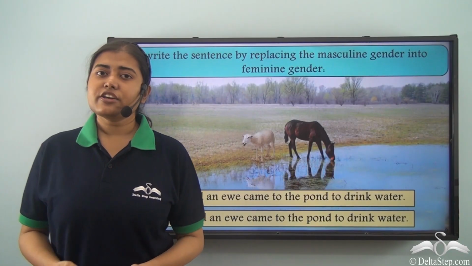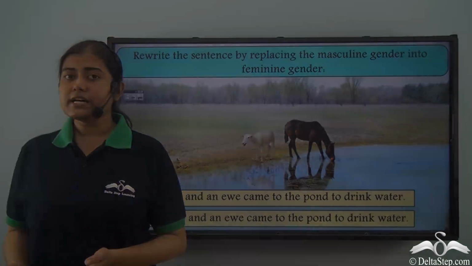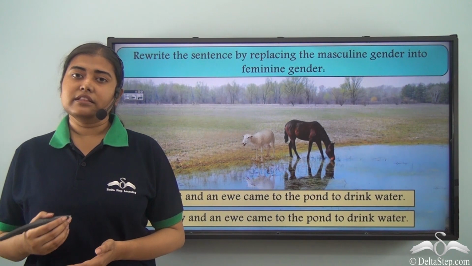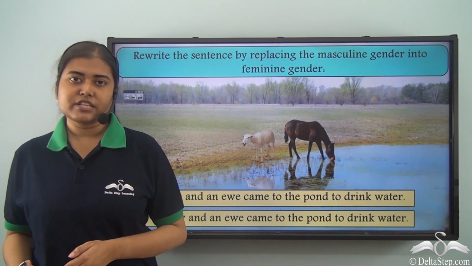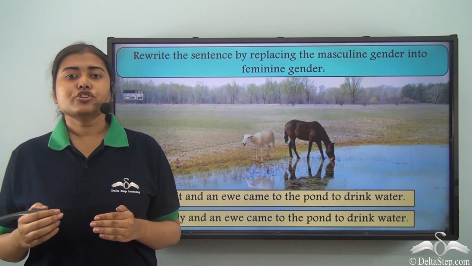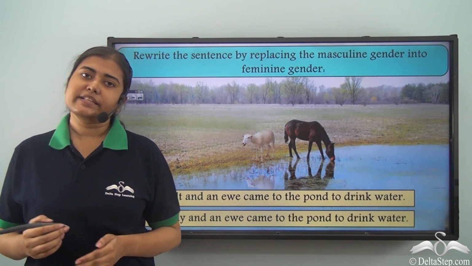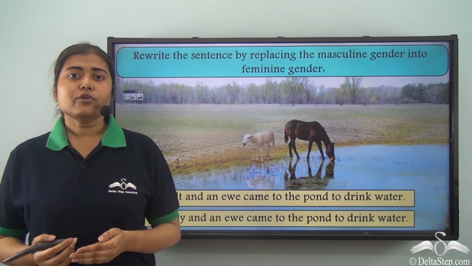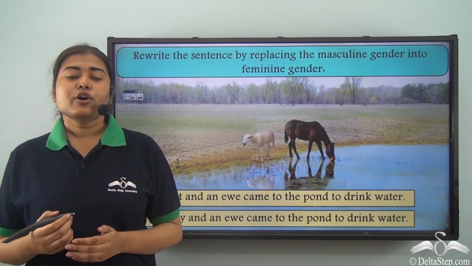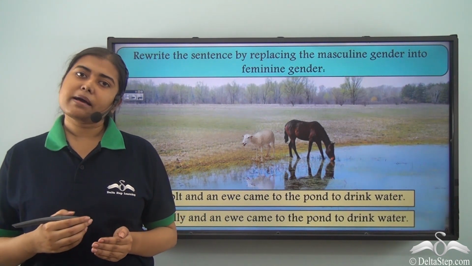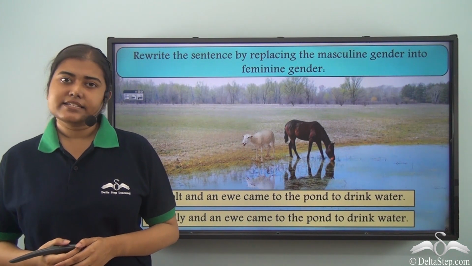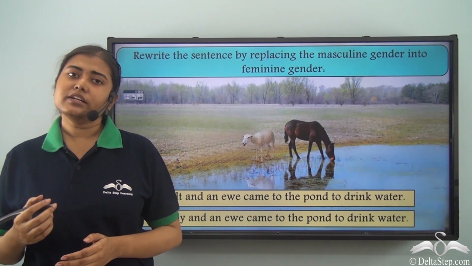So today you have learnt about some new words which are used to refer to the masculine gender, and also you have learnt about the corresponding feminine gender. And we have seen how we use different words to refer to the masculine as well as the feminine gender. Now you can also try and find out as many words which are used to refer to the masculine gender and the feminine gender and see if you can identify the gender of the nouns.